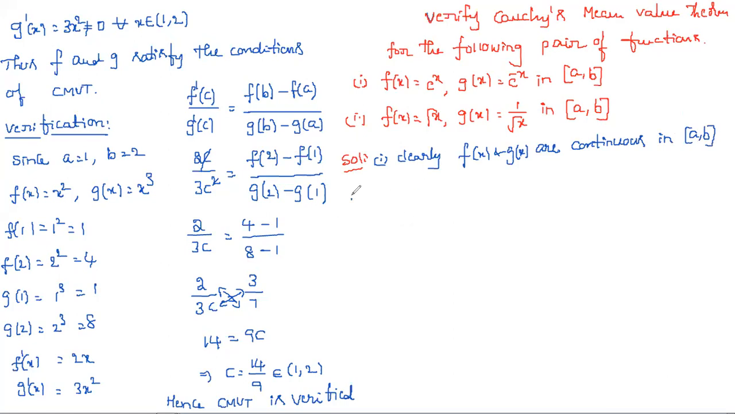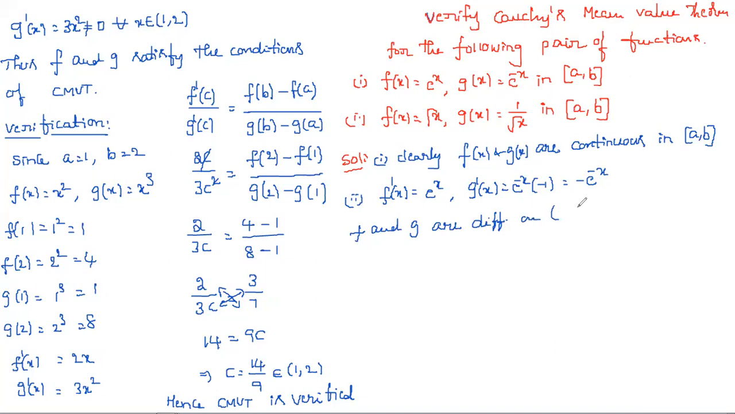Now the second condition: we need to find the derivatives. f dash of x is equal to e power x, whose derivative is e power x itself, and g dash of x is equal to the derivative of e power minus x, which is e power minus x, and the derivative of minus x is minus 1. So we get minus e power minus x. Both the derivatives exist. So f dash of x exists and g dash of x also exists. So we can write that f and g are differentiable on the open interval a comma b.